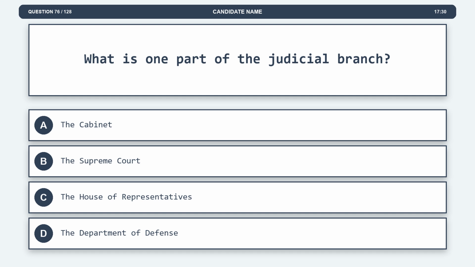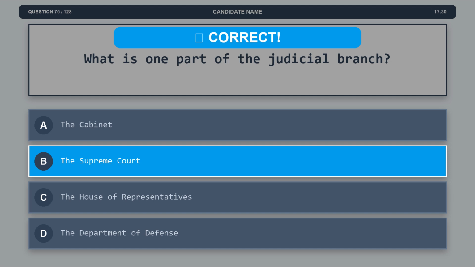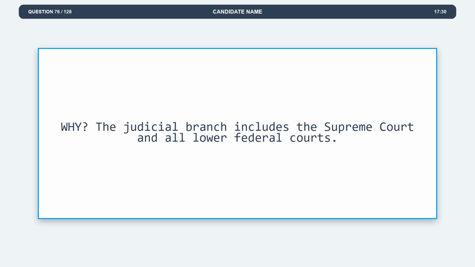Question 76. What is one part of the judicial branch? Option A, the Cabinet. Option B, the Supreme Court. Option C, the House of Representatives. Option D, the Department of Defense. The correct answer is option B, the Supreme Court. Explanation. The judicial branch includes the Supreme Court and all lower federal courts.